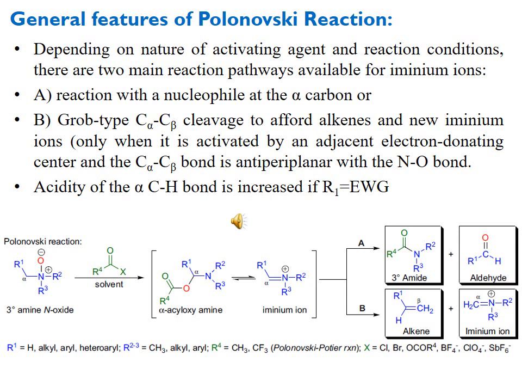The acidity of the alpha CH bond is increased by the electron withdrawing group R1. If the R1 group is an electron withdrawing group, then this alpha carbon will be more acidic in character and the proton will be easily removed during the course of the reaction, and we can get the products more easily.